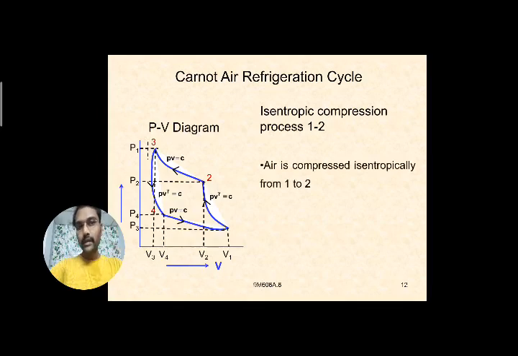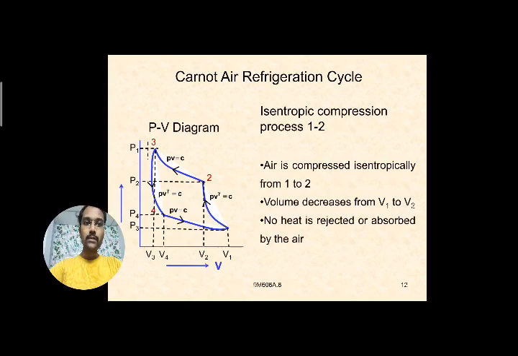The compression process is taking place from 1 to 2. During this process, the pressure increases from P1 to P2, the volume decreases from V1 to V2, and the temperature also increases, changing from P1, T1 to P2, T2.